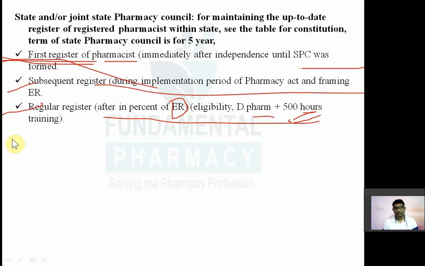So after that you will be entered into the regular register upon application. It is not done on its own, you have to apply. So now presently if anybody wants to be a registered pharmacist, they have to apply in the state pharmacy council, and thereafter, after satisfying the conditions, the minimum qualification, age and all that, the state pharmacy council may enter your name in the regular register.